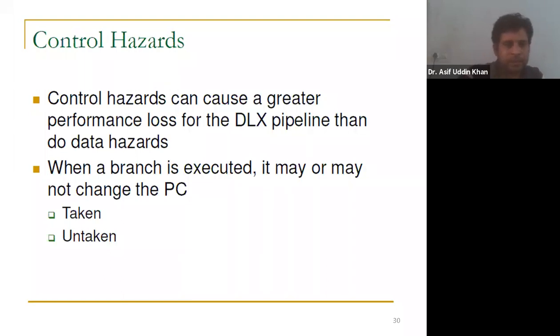You can see when the branch is executed, it may or may not change the program counter value. If you are not changing it, you are actually adding 4 to the program counter value to point to the next instruction. That is sequential. If you are not moving to the next instruction, that means you are executing a loop instruction.